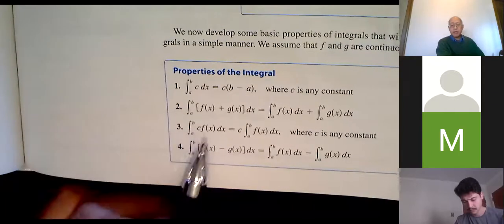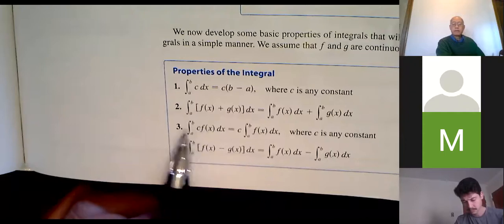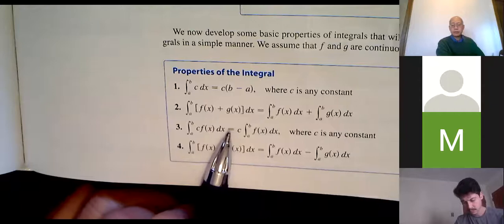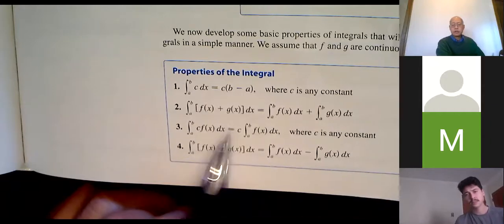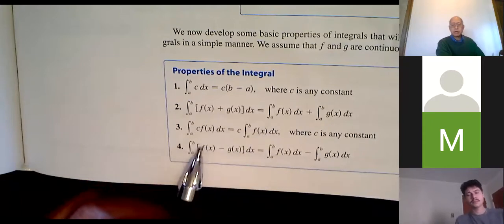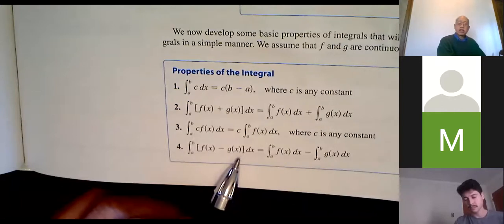I think it's number 3. If you have the integral of a constant times a function, it's the constant times the integral of the function, just like it was for derivatives. Numbers 2 and 4 you sort of already know. The integral of a sum is the sum of the integrals. The integral of a difference is the difference of the integrals. That works for definite integrals, and that works for indefinite integrals.